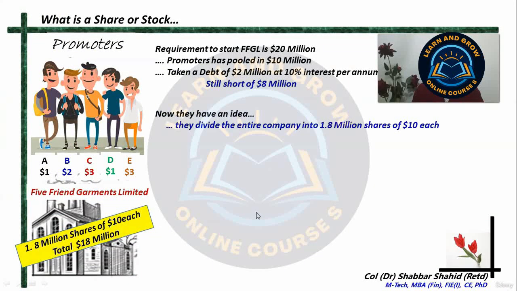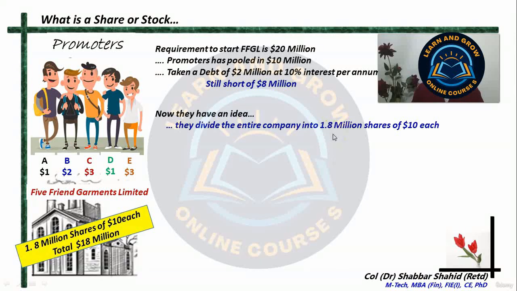As they had done for the pizza, they divide the entire company into 1.8 million shares of $10 each. Alright, this company which is still on paper, they are dividing it into 1.8 million small pieces, each piece costing $10. Why 1.8 million?